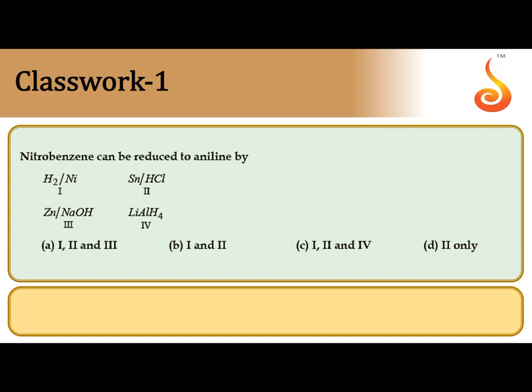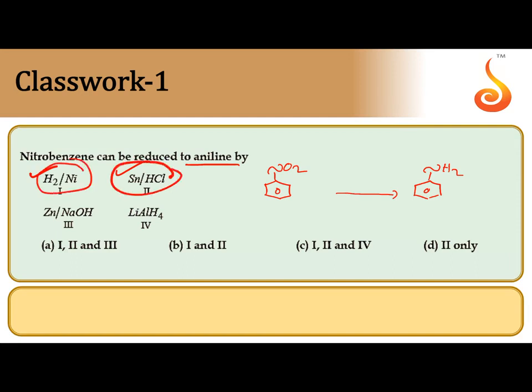Nitrobenzene can be reduced to aniline. Two oxygens are removed and two hydrogens are added, so the degree of reduction is 6 units. This can be reduced using hydrogen in the presence of nickel, or tin and HCl in acid medium. So catalytic hydrogenation or acidic medium, both are suitable. Among the 4 options, the correct one is B.